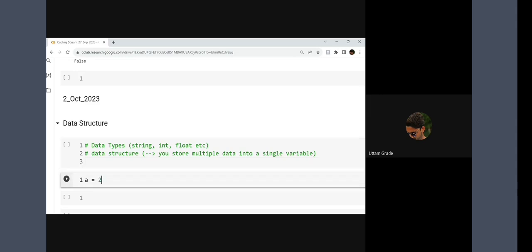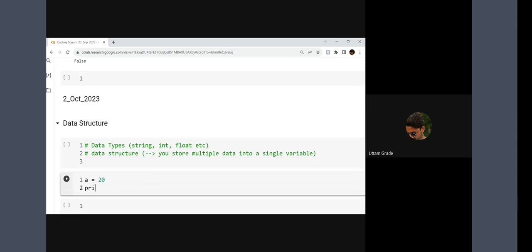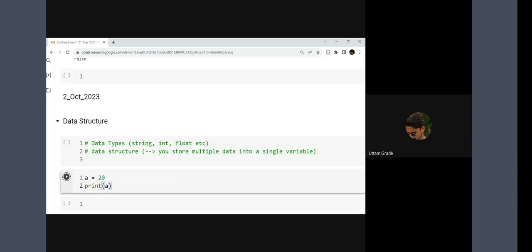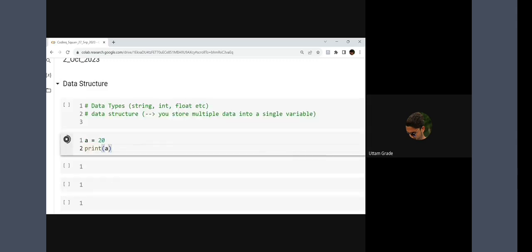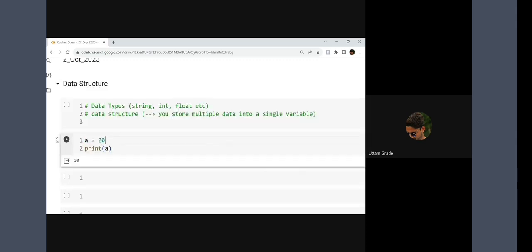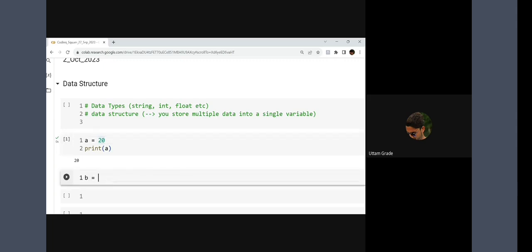So what I'm writing is a is equal to 20. If I use print of a, it will simply give me the value 20. But suppose I'm going to store more data within this, like b is equal to 20, 30, 40, or any other value along with the comma. So comma is nothing but the separator which is separating the elements within the data structure.